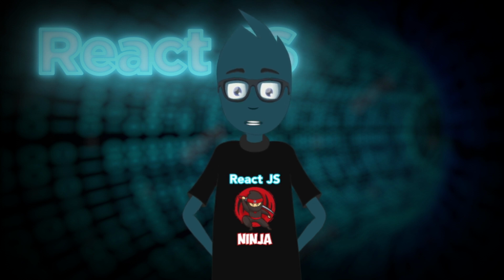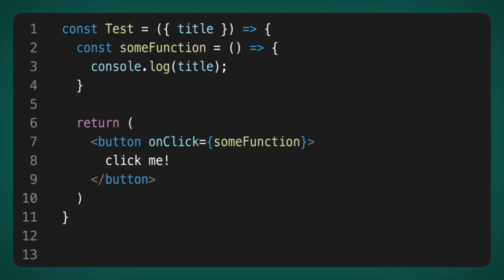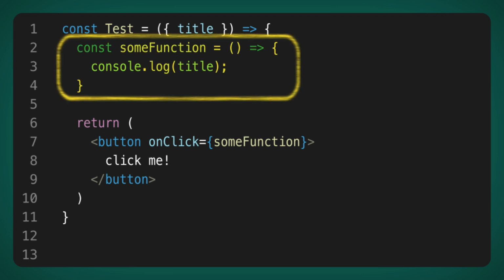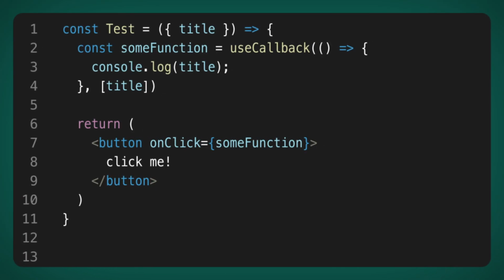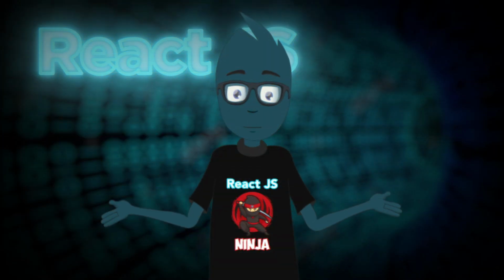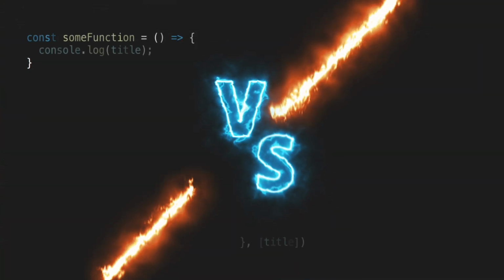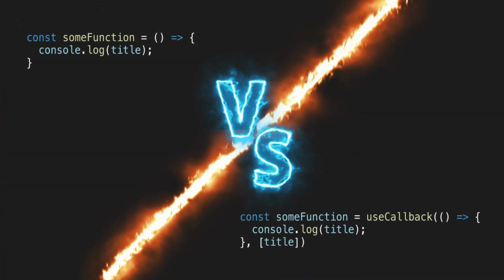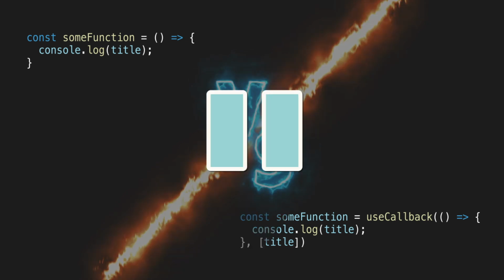Let's conduct a small quiz for this. In one case, we've created a component where it creates some function callback on each render, and we call it when the button is clicked. In the second case, we have exactly the same component, but we've decided to wrap the callback in useCallback. For the user, nothing has changed. Console.log is still called when the button is clicked. So, now the actual question: in which way is some function callback created less frequently? Take a minute to think.